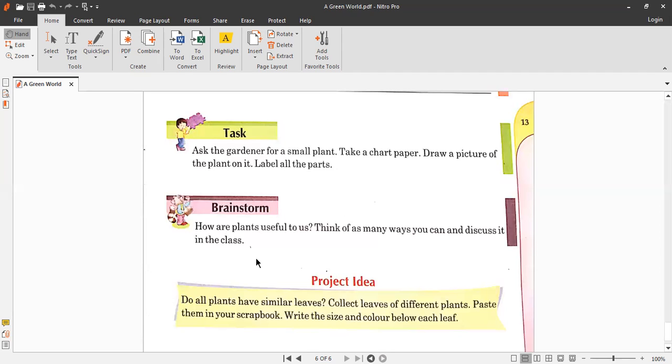to treat our illness. And then trees also give us wood, so we prepare different things from wood, for example doors and furniture as well. They also provide shelter to many birds and insects, and birds make their nests in the trees, and they also provide us dry fruits and nuts as well. Okay, so plants are very useful for us.